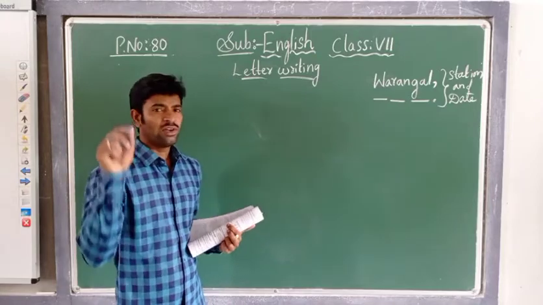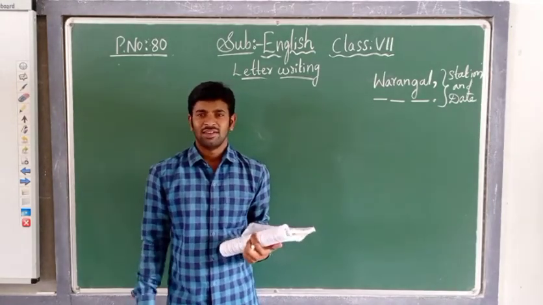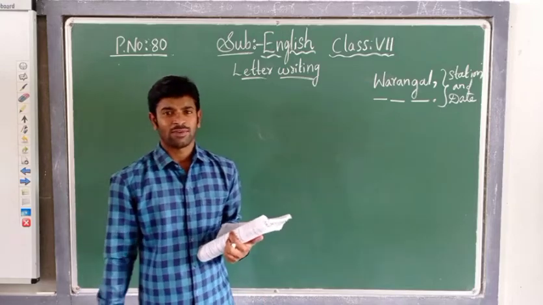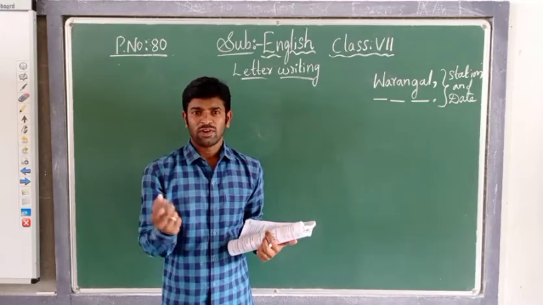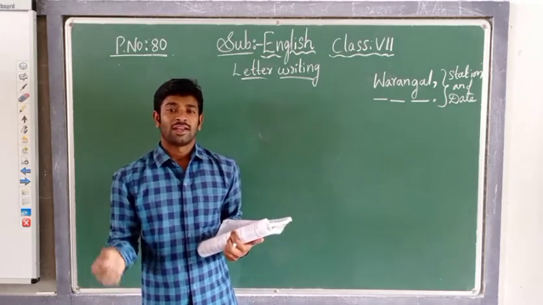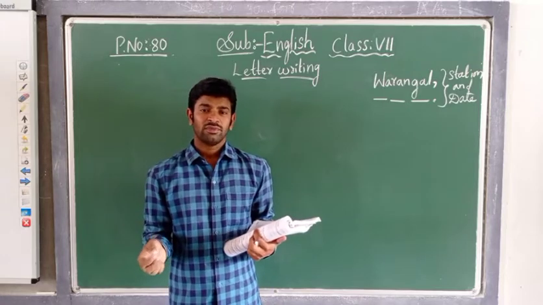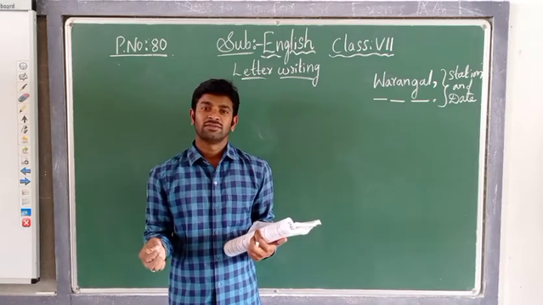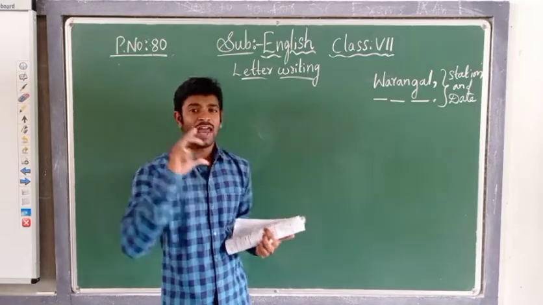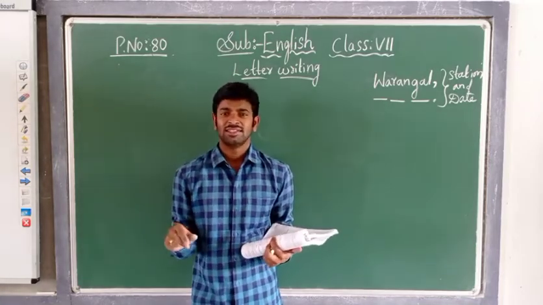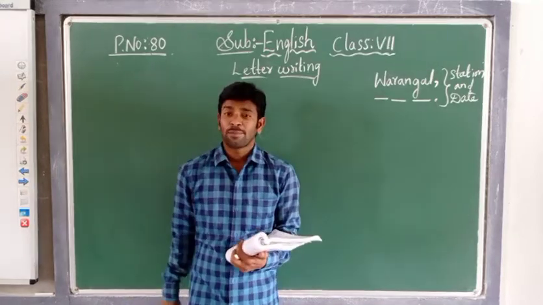Salutation. Now we are going to write a letter. The letter can be an official letter or a personal letter, children. Letters are of different types. If you are going to write a letter to the office, how do you write it? Respected sir. To the headmaster sir, your school name, where it is located. Then afterwards, the salutation will come. Salutation in the sense of how you are respecting.